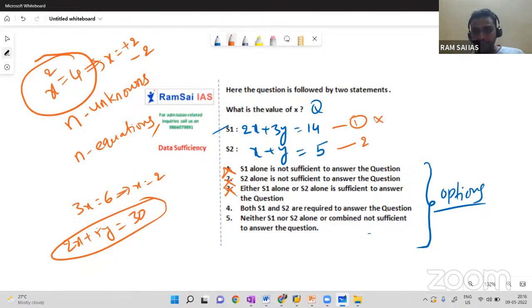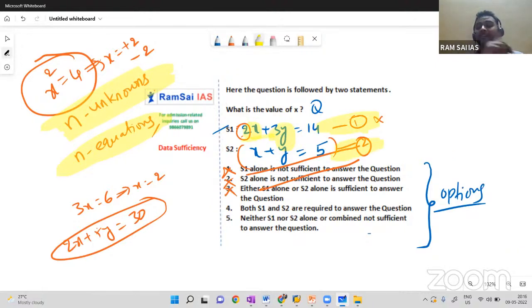Now try to combine the two statements: 2x plus 3y equal to 14, x plus y equal to 5. Do you remember this process we have been doing from our childhood? Multiply the second equation with 2. But here you need not do that, because I am not bothering about the x value. We have to check whether we can get the x value or not. We should know this concept: when we have n unknowns, we need n equations to solve it. I have x and y, two unknowns, and two equations here. I will get a unique value for x, no doubt. So I'll go with option 4.